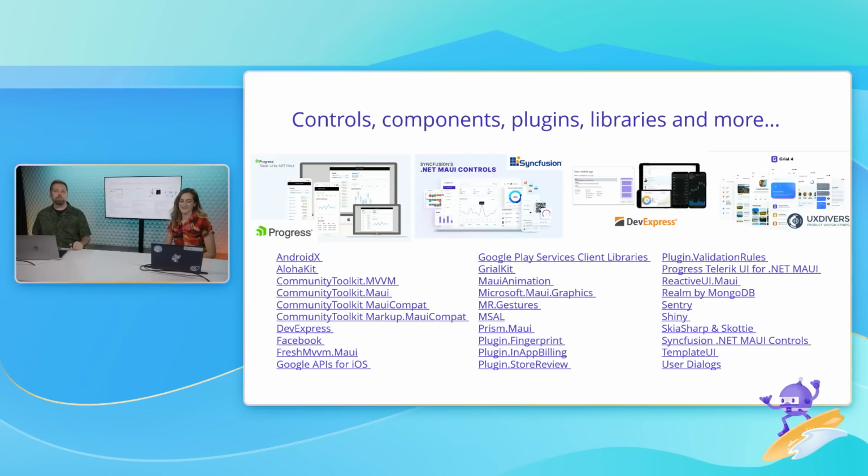Yeah. Controls, component vendors. So these are some of the awesome vendors that are out there today shipping components for .NET MAUI. Progress, Syncfusion, DevExpress, UXDivers, and you can see a whole host of community libraries that are on .NET 6 now, available to you today to be able to use in your applications. And this is just a sampling. I know that other controls have been coming online, shipping, making their way through the nougats to you in the candy bar of nougats.